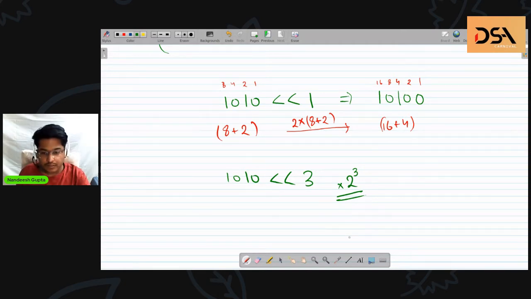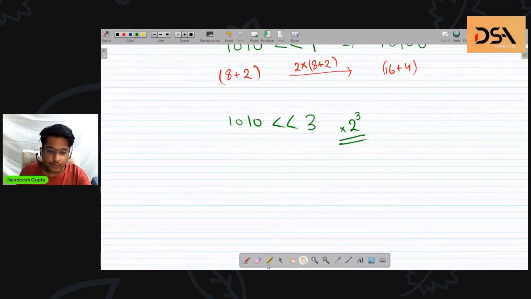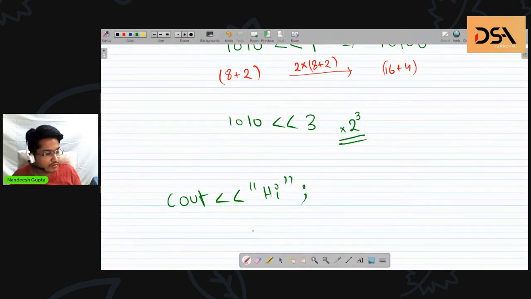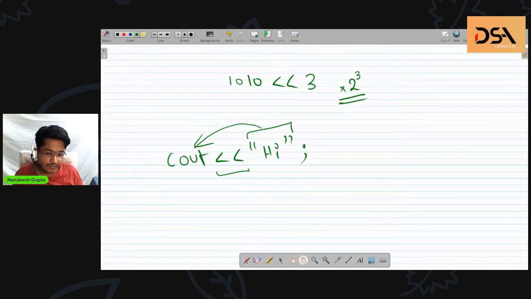And if you use C++, then you would have noticed cout something, say hi. So what is happening is this hi is getting shifted into the output stream. So that is why we are using these left shift operators.